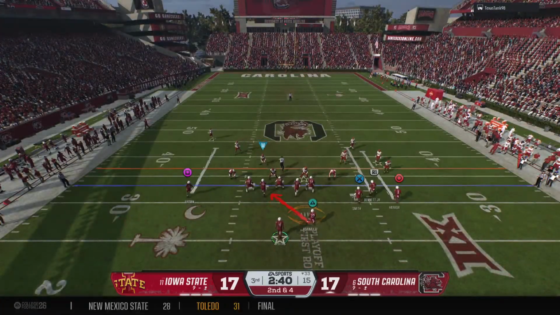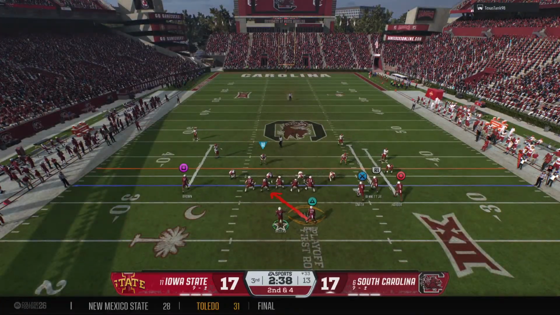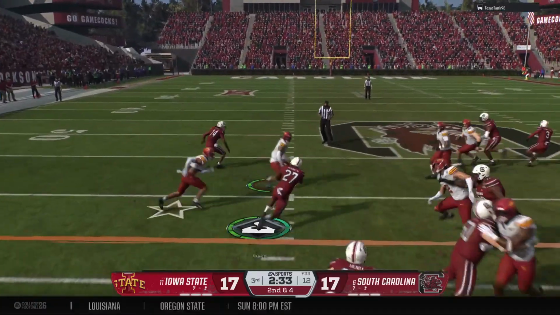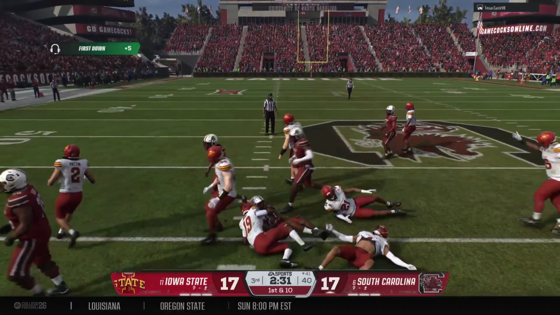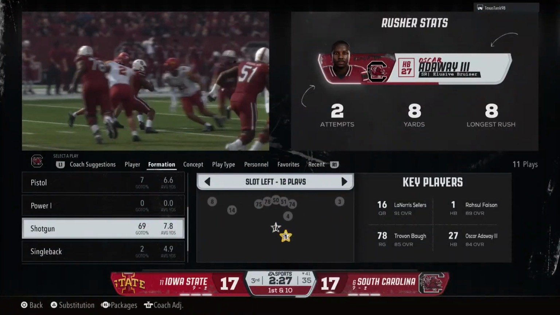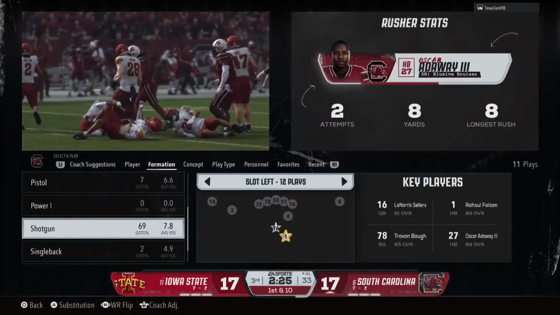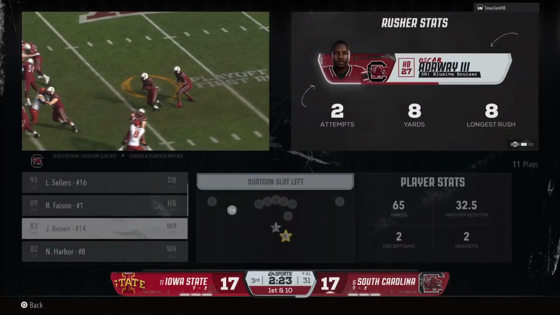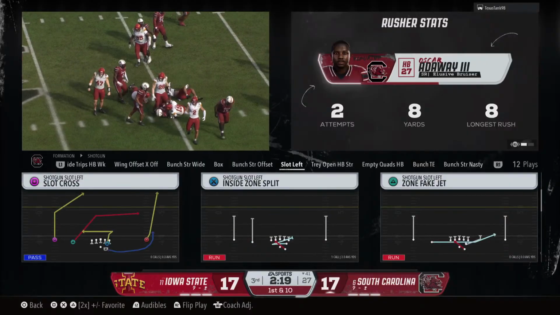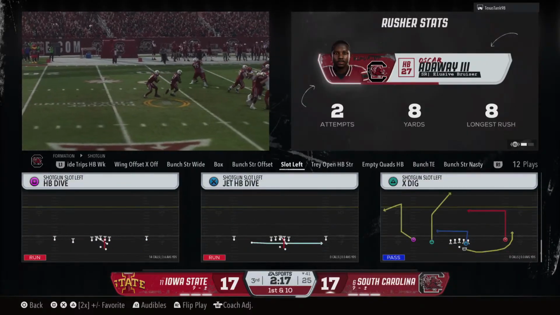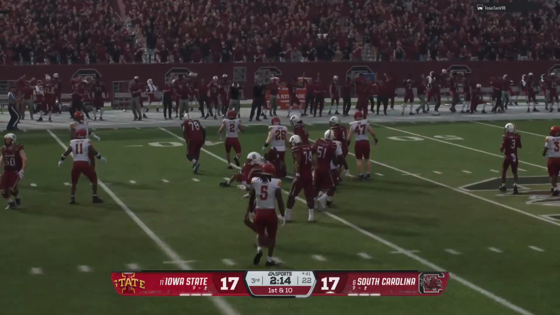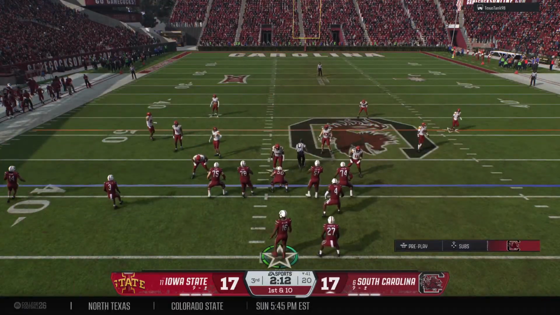A gain makes it 2nd and medium. Ball handed off. He's brought down, but it's a first down, spotted near the 41. You know, offensive linemen are just a certain breed. They're always going to do their job, no matter who's back there carrying the ball. I'll tell you what, they have a little bit more confidence when the person that's carrying the ball can break off some big-time runs. That makes them block just a little bit harder, knowing what he's potentially capable of doing.